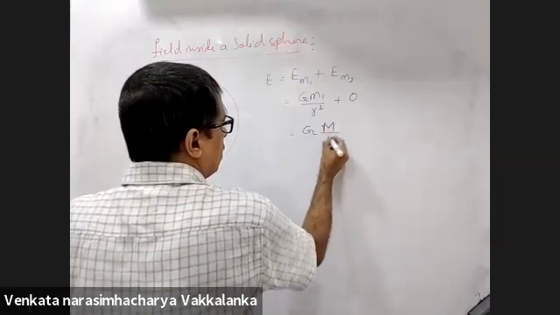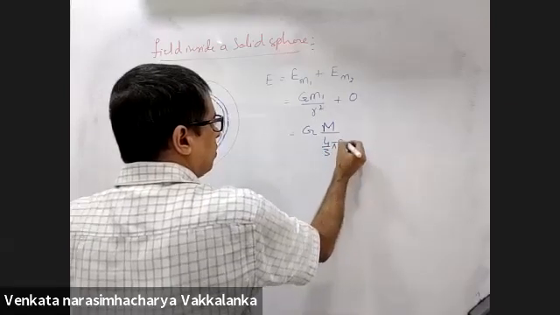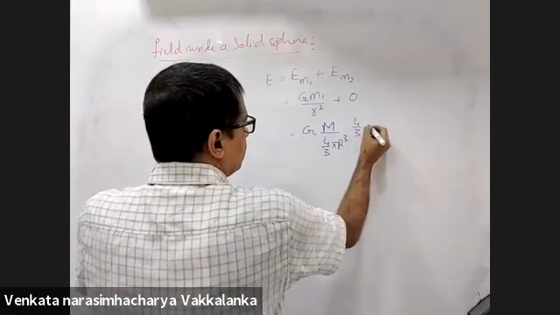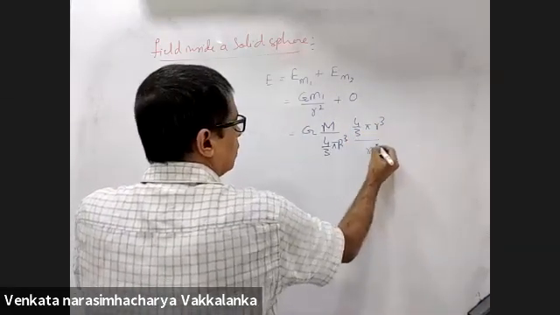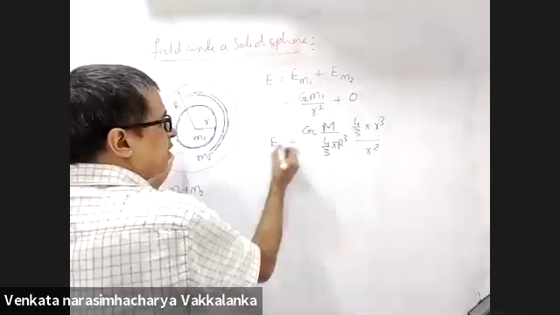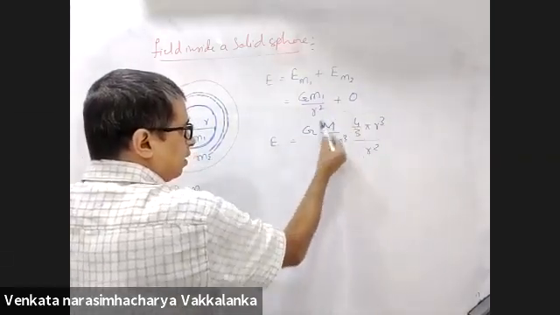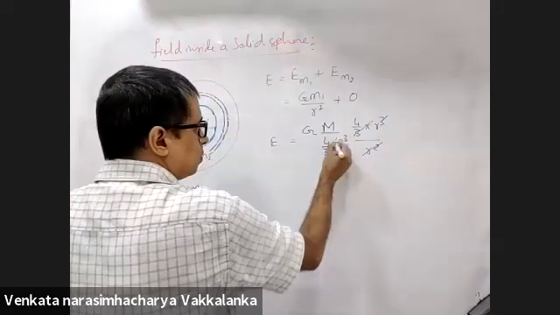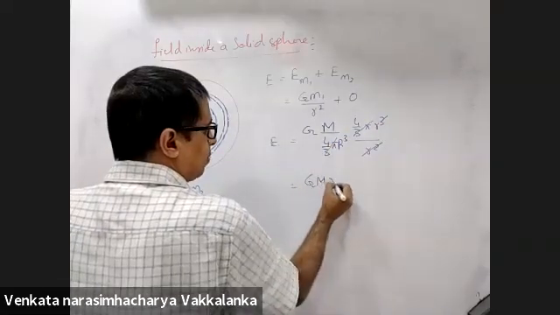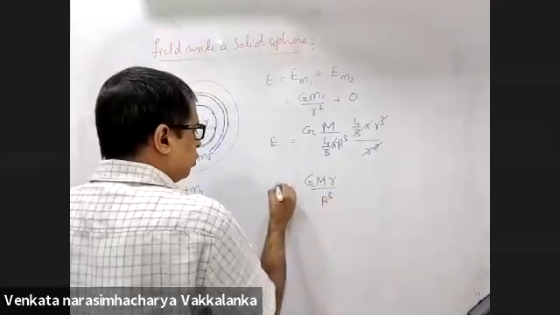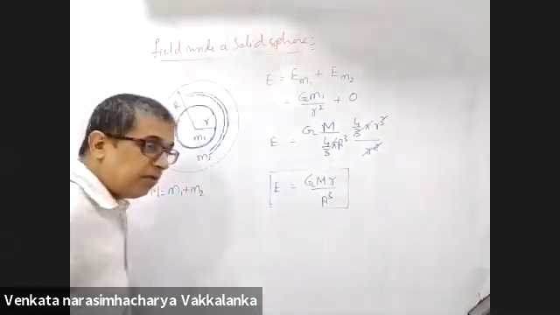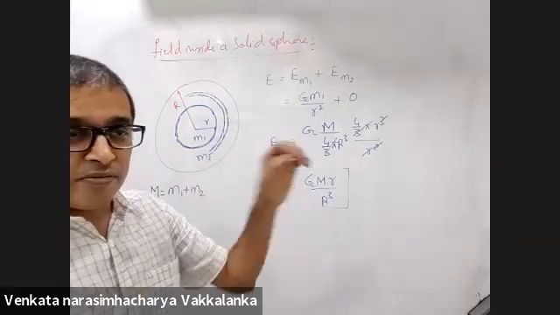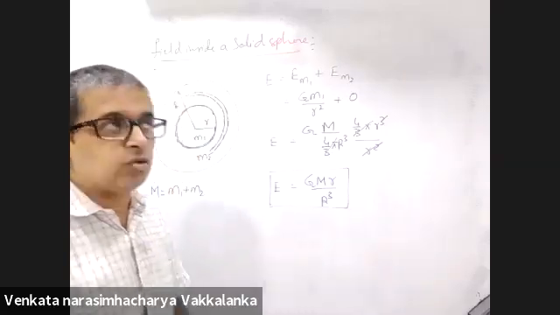G into mass per unit volume, 4 by 3 pi r cube, into volume of this, 4 by 3 pi small r cube, divided by r square is the field. I substituted for M1 density into volume. G capital M small r by capital R cube is the expression for field inside a solid sphere.